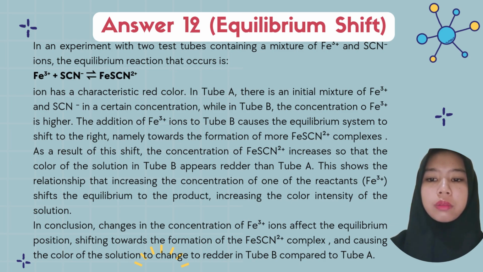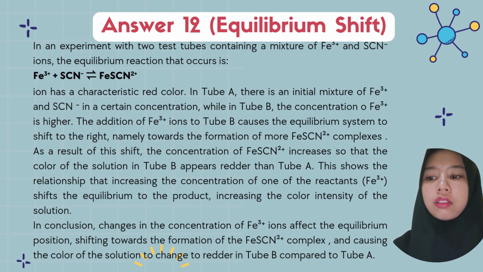This shows the relationship that increasing the concentration of one of the reactants, Fe3+, shifts the equilibrium to the product, increasing the color intensity of the solution.